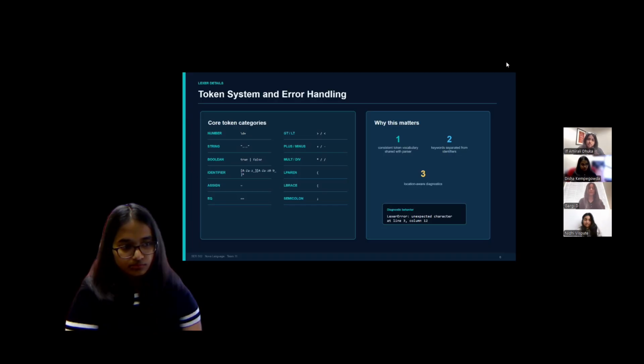There are 3 reasons this token system matters. It gives the parser a consistent vocabulary, it keeps keywords clearly separated from identifiers, and it provides location-aware diagnostics. If the lexer encounters an unexpected character, it raises a lexer error with the exact line and column.